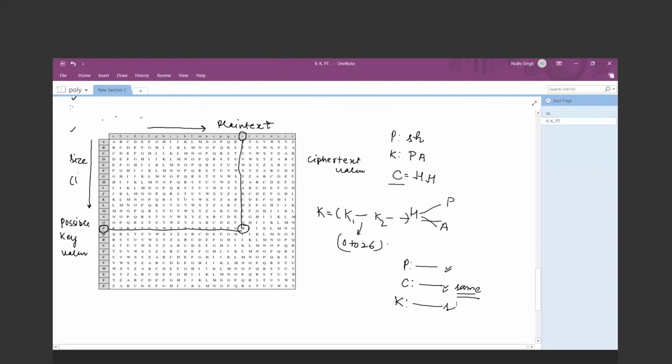It should be the same, at most. So yes or no, is a brute force attack possible or not? I'm giving 3 clues: the plain text, ciphertext and key length are the same. Yes or no?